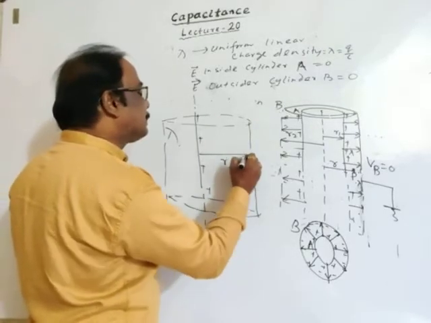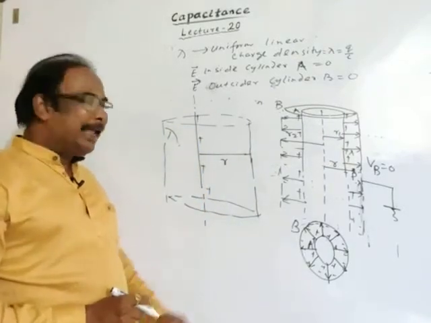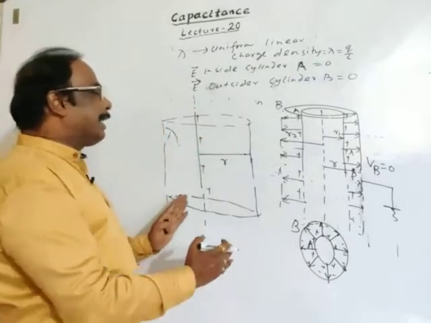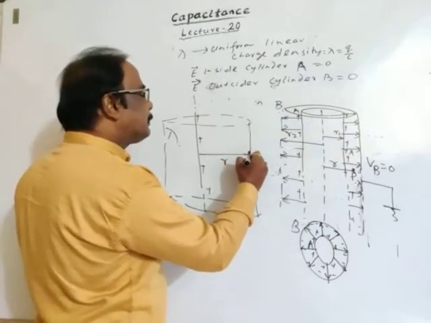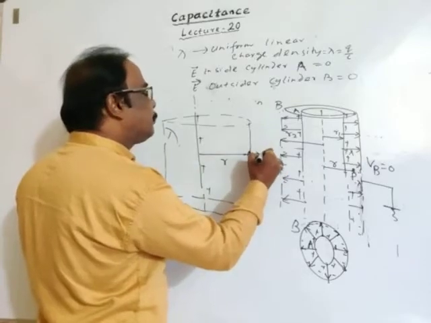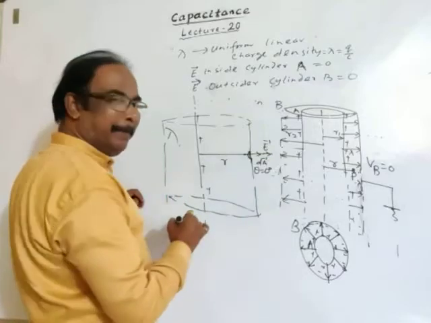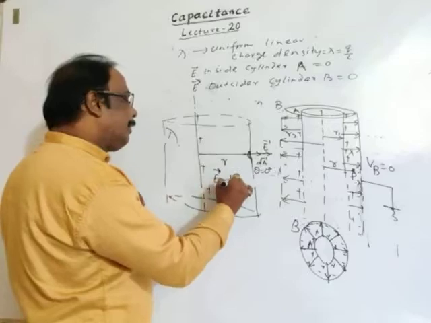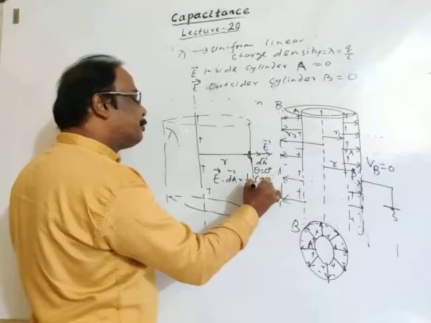Okay. Imagine a Gaussian surface of radius r. An imaginary Gaussian surface means a cylindrical Gaussian surface around a linear charge. Imagine a small area dA here, and the electric field E is also outward, so the angle between E and dA is 0 degrees. So ∮E·dA is equal to 1 by epsilon naught times the charge inside.